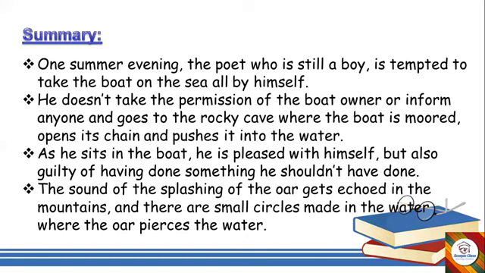When you row a boat in a lake or sea, you have to pierce the oar in the water and make it move. So there are small circles and ripples in the water, and that is a beautiful scene, and that echo is a memorable moment which the poet as a child keeps in his mind.